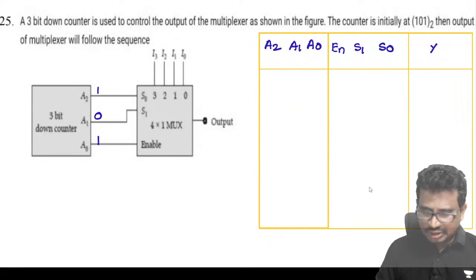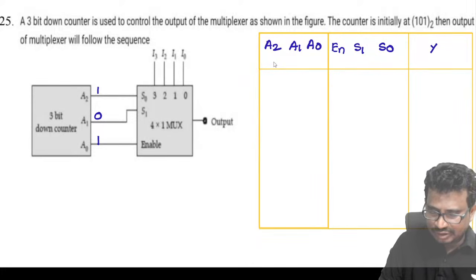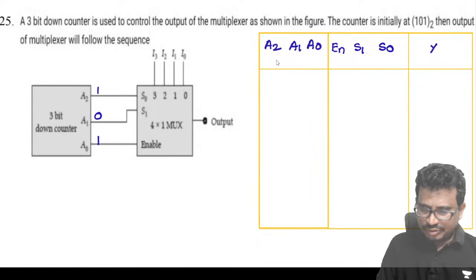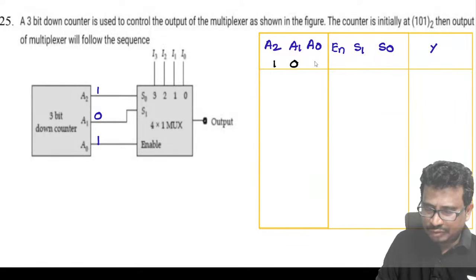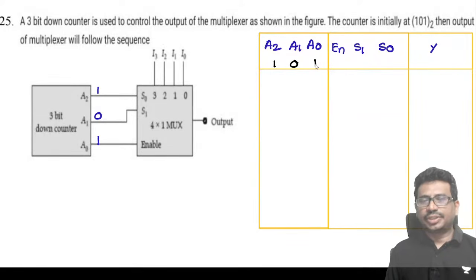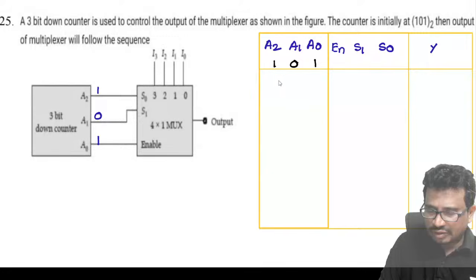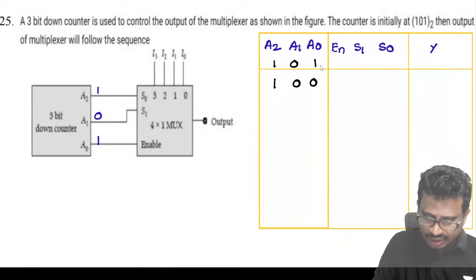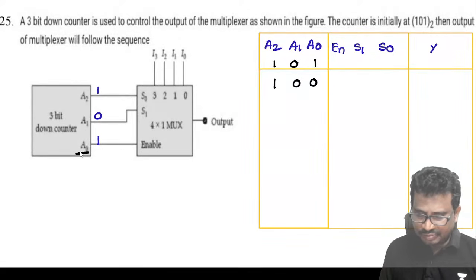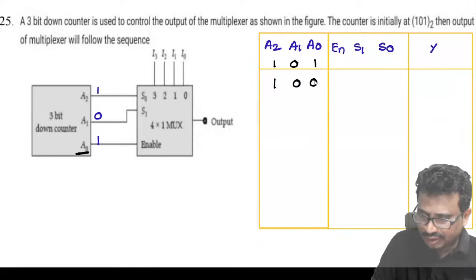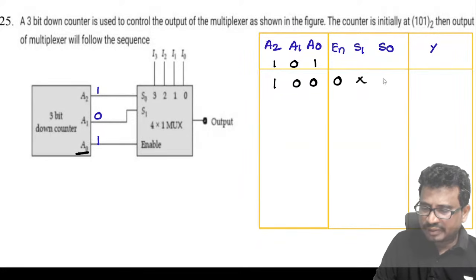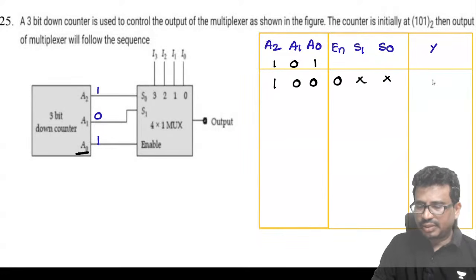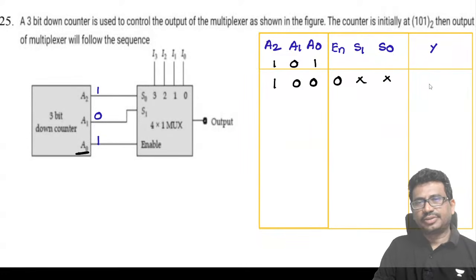Yes, the initial state they mentioned now is 101. This is a down counter, so what is the next state value? 5, then 4 will come. Here the enable is connected to what element now? A0. This is important: enable is connected to A0. So this enable is 0, and irrespective of the others, if the enable is 0, it is in the hold state only.